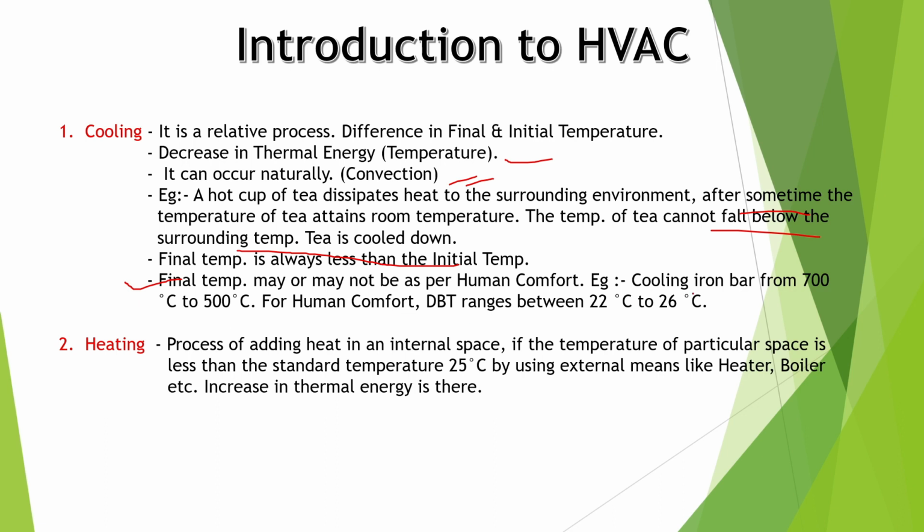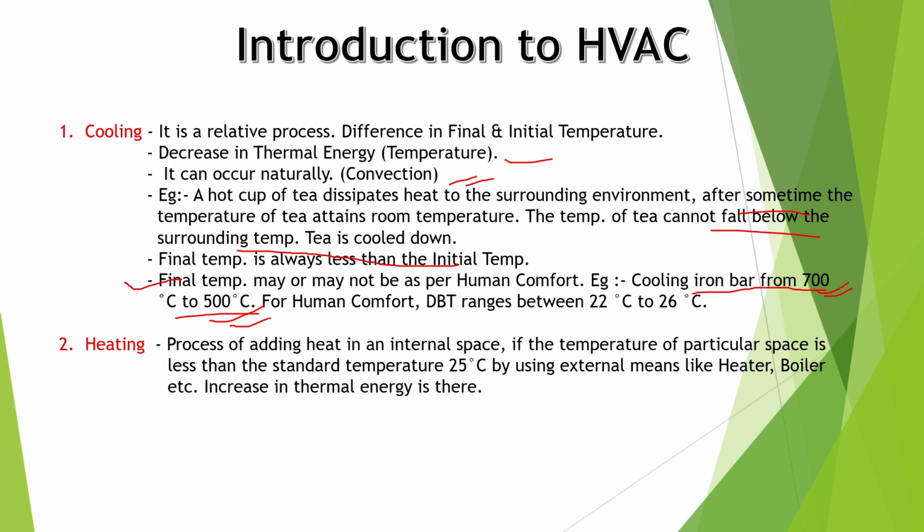See, one example is cooling an iron bar from 700 degrees centigrade to 500 degrees centigrade. Let us take a case. An iron bar is there. We put it in a furnace. Its temperature is raised to 700 degrees centigrade, and it is not a human comfort temperature. 700 degrees centigrade is very much, and now it is left to cool down. As soon as it reaches 500 degrees centigrade, it is still hot, but the process is cooling. The temperature decreased from 700 degrees centigrade to 500 degrees centigrade.